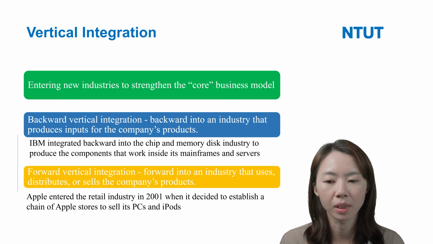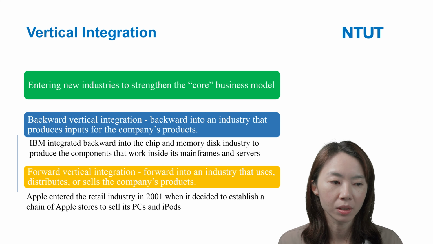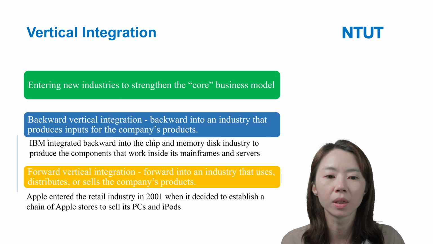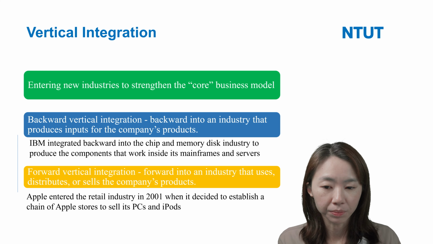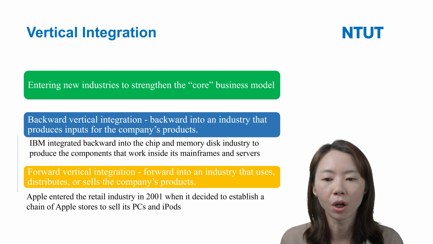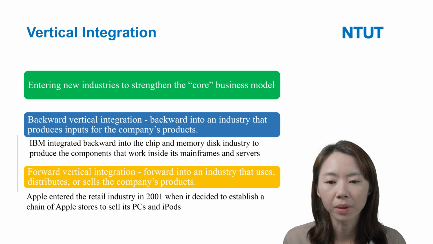So we can see that because Apple entered the retail industry, it is closer to the customers and the channel. So it is a kind of forward vertical integration.